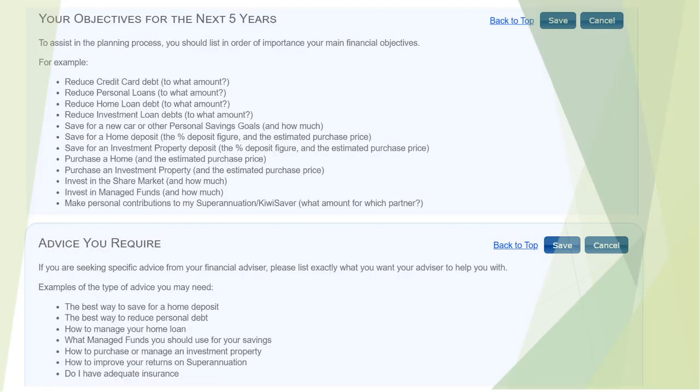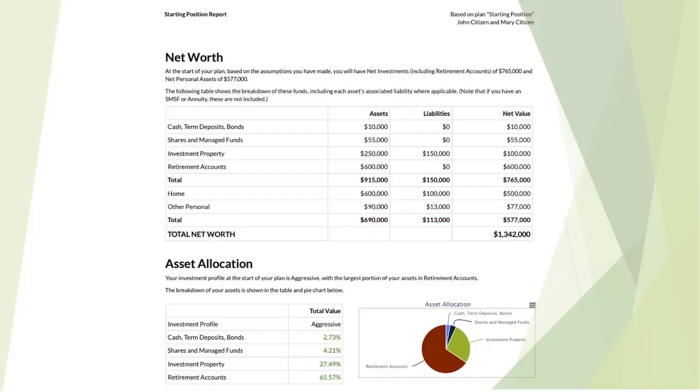Listing the main financial objectives you want to achieve over the next 5 years is also important, not only for the advisor, but for you to focus on what you want to achieve over the next 5 years. If you are working independent of a financial advisor, then this information will be important if you want to reach out to your professional support team, such as a mortgage broker or an accountant. This information is imported into the starting position report.